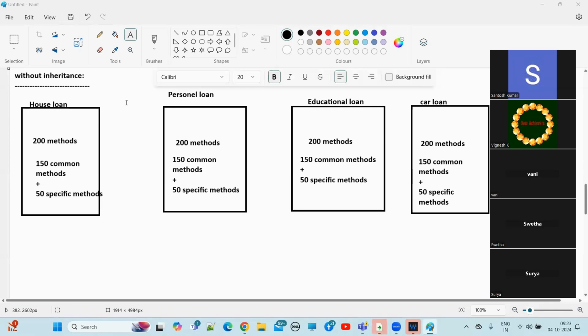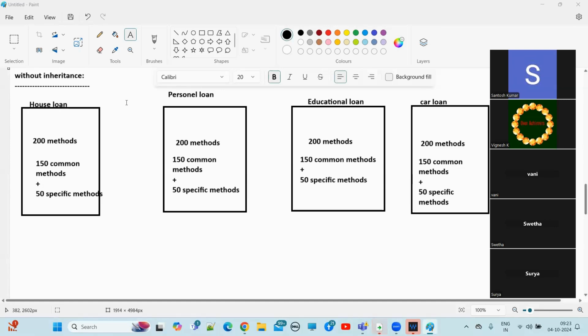Okay. So now, 150 common methods we have for each and every loan class, right? But even though those are common methods, again we are writing them in each and every loan class. Let's suppose to write 200 methods, let's say 5 hours of time is required. To write these 4 loan type classes, how much time do we require, guys? 20 hours of time we require.